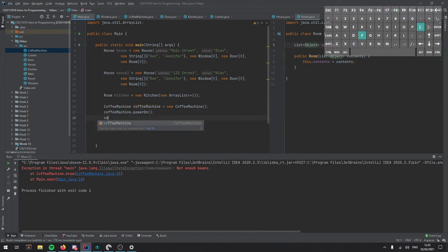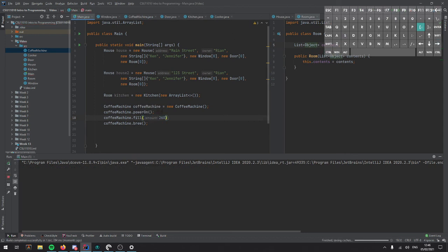So now we could say coffee machine.fill, and we could give it 260 beans. If I run this, it'll give us an error because there are already too many beans in the machine if you try and add 260. But we could add 250. And now it'll say you've just brewed some coffee.